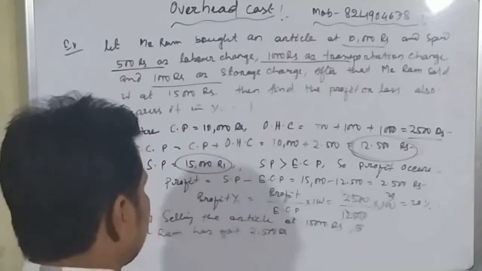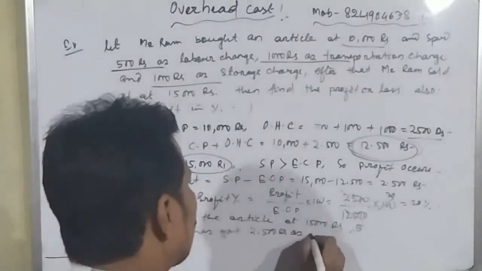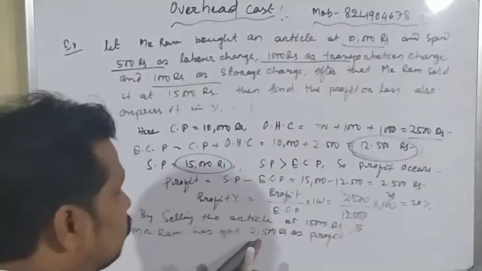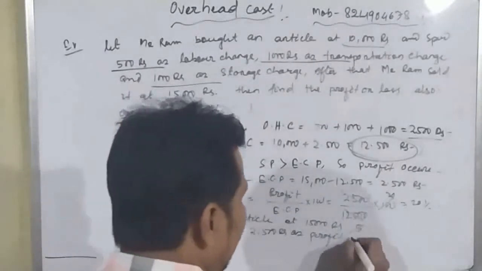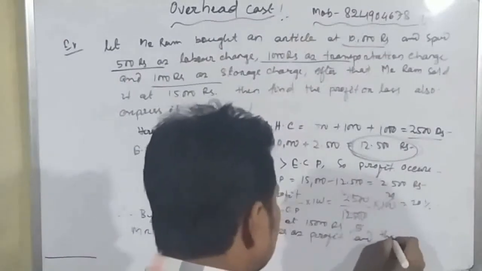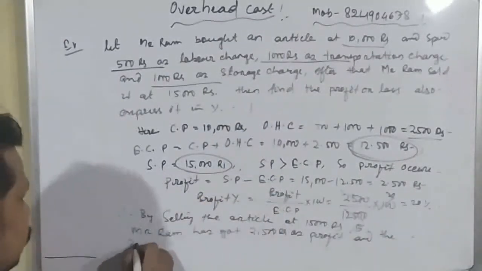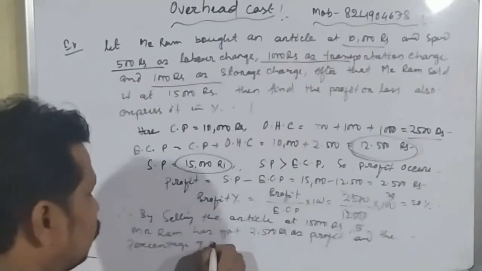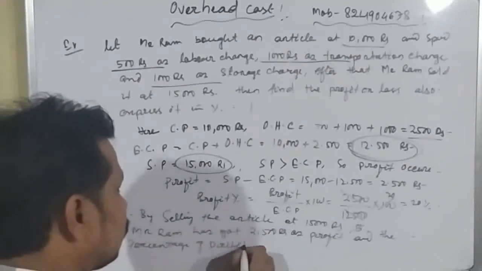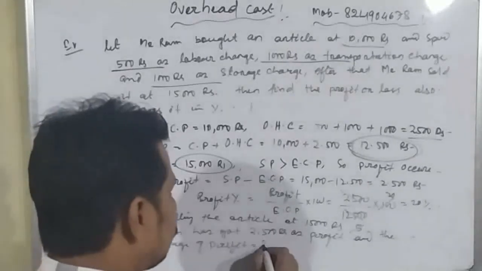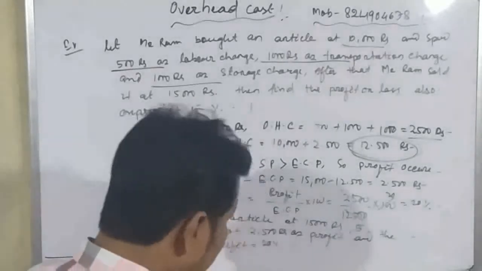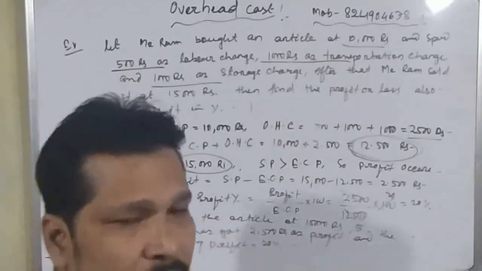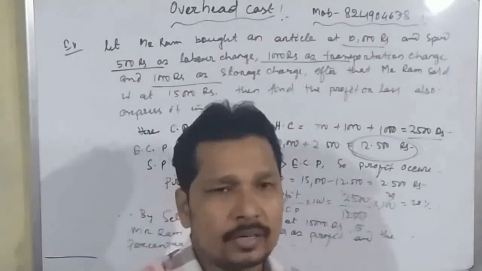2,500 rupees profit has got 2,500 rupees as a profit, and the percentage of profit is equal to how much? 20%. Okay, students. So these are very normal questions. Only we have to find out the total overhead cost.